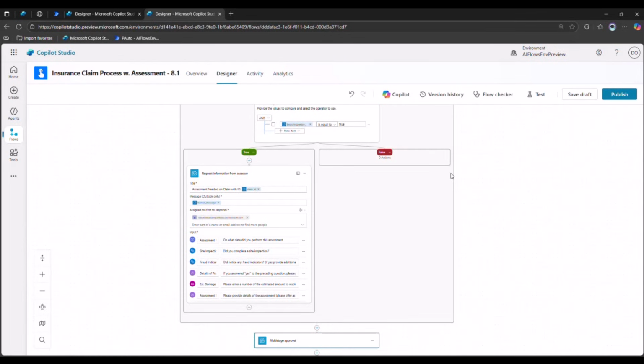Now you can think of this for several different scenarios. It could be, let's say you're running a business, a process, and you need to collect information from different stakeholders. You can send all these requests and collate that response and then use it in your flow.